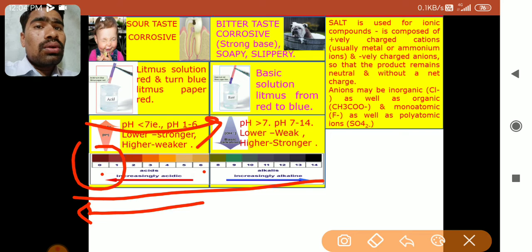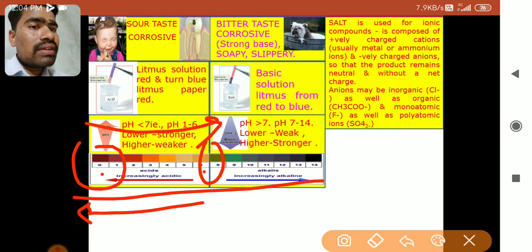So 0 is highly acidic, 1 is a little less acidic, 2 is a little less acidic, 3 is a weak acid, 4 is weaker, 5 is the weakest acid, and 6 is also a very weak acid. Then 7 is neutral, 8, 9, 10 are weak bases, and 12, 13, 14 are strong bases.